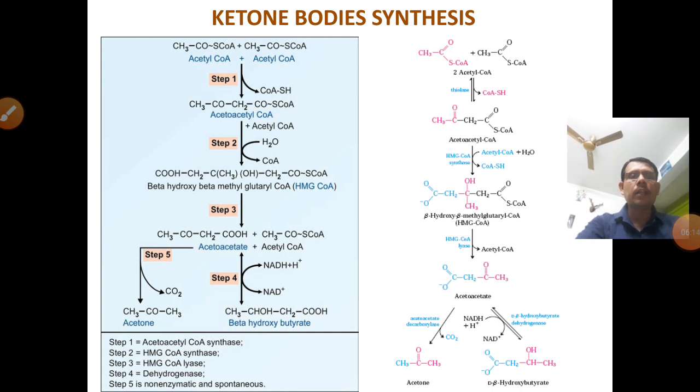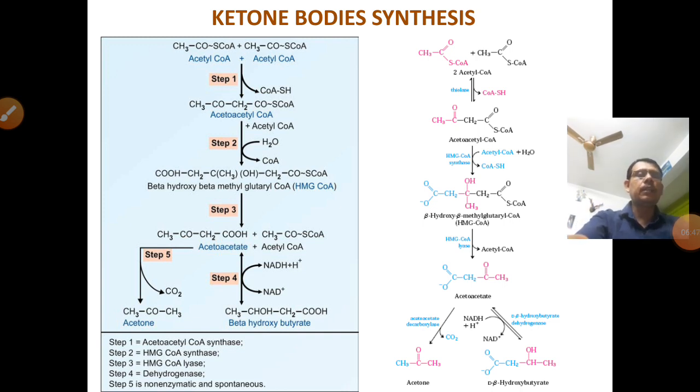This acetoacetate is converted spontaneously by a non-enzymatic reaction into acetone. In step 4, by a dehydrogenase, it is converted into beta-hydroxybutyrate. That means excess acetyl-CoA is ultimately converted to acetoacetyl-CoA, then acetoacetate, which is converted to acetone, and by another enzymatic dehydrogenation reaction, it forms beta-hydroxybutyrate.